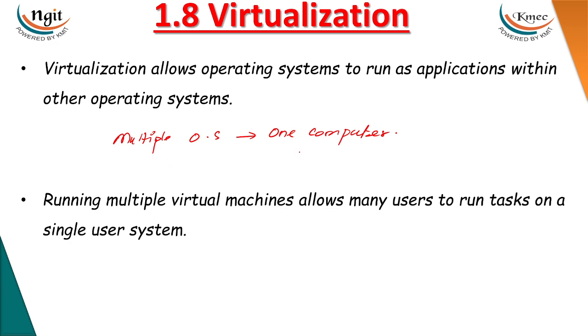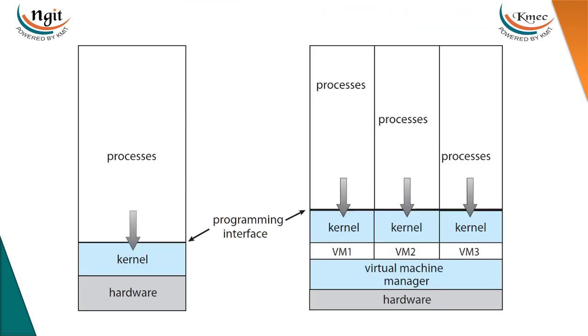That means on this particular computer, you can run both Windows and Linux based operating systems. Let us take Ubuntu. On Ubuntu, you can also install one more operating system, that is Mac OS. Okay, so this is what is called virtualization. Let's see some images so that you can have an idea.